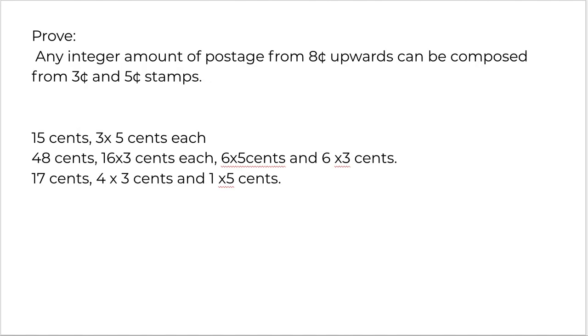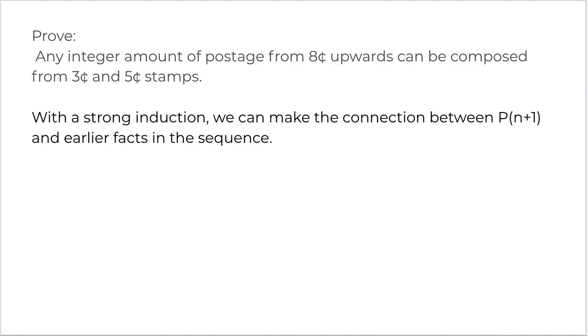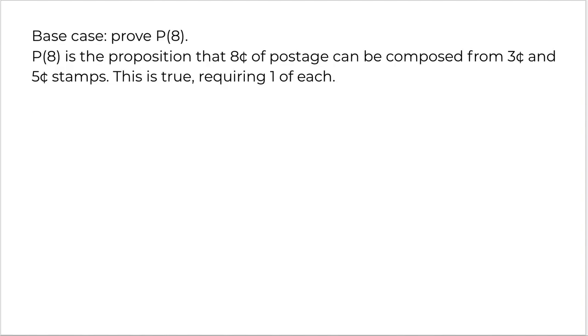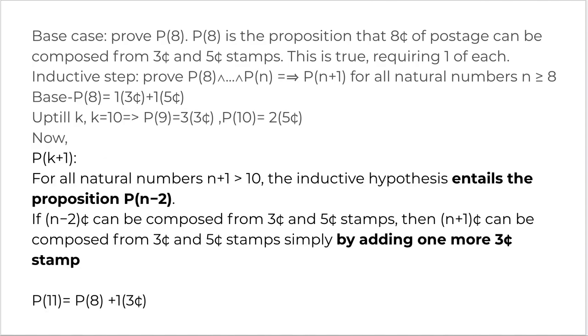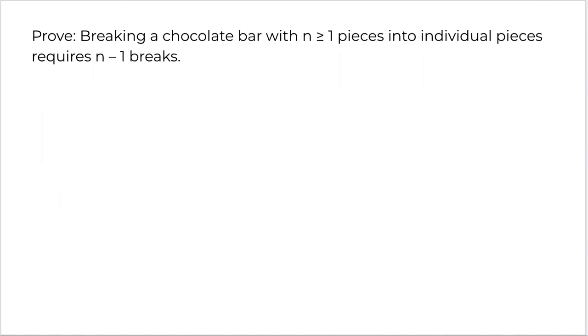The next was we proved that for any postage of 8 cents and upwards, it can be composed of 3-cent and 5-cent stamps. We used the understanding that P of n plus 1 can be written as P of n minus 2 plus 1 3-cent stamp in it, right? And that's how we solved that, adding one more 3-cent stamp.